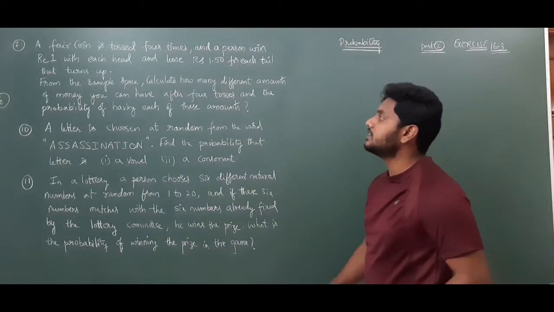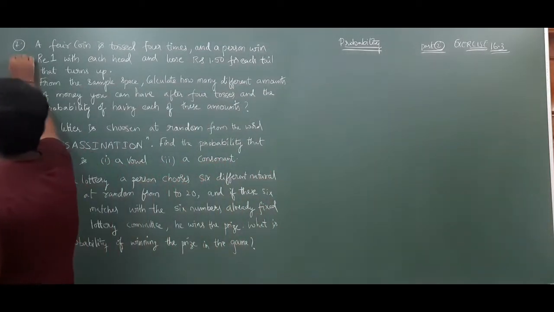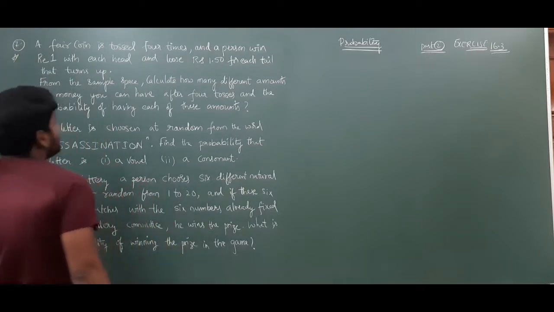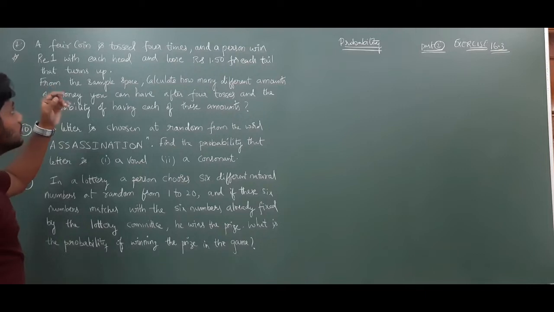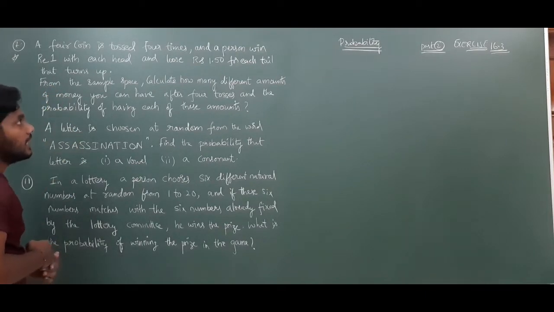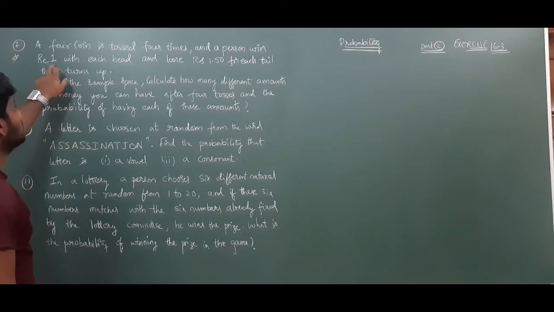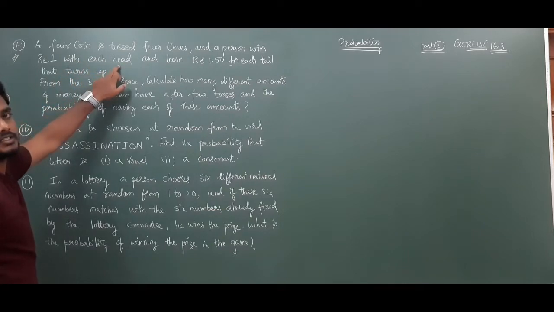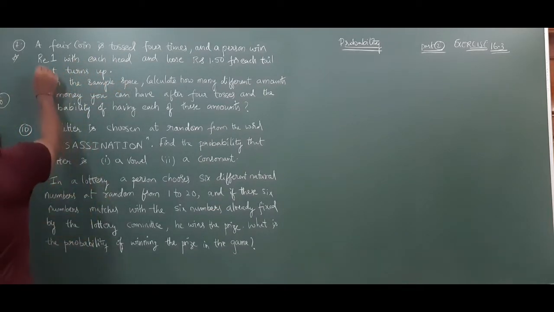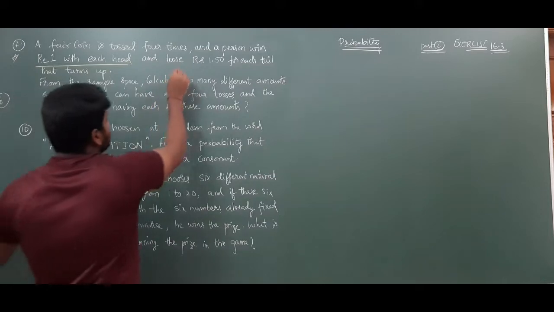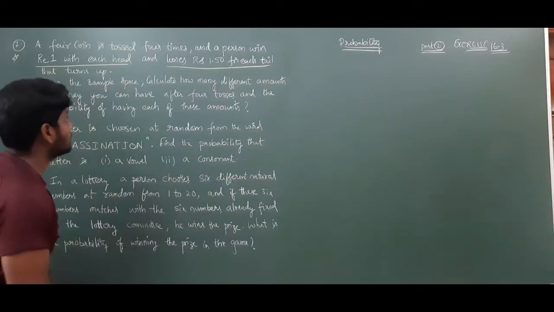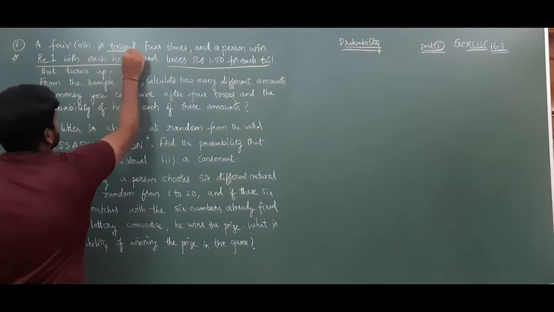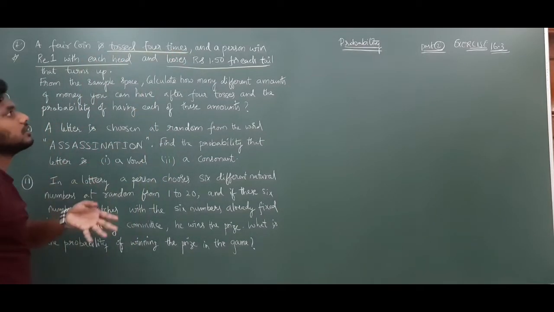See, question number 7 is an important one. A fair coin is tossed 4 times. A person wins 1 rupee with each head and loses 1.50 with each tail. So remember this. A fair coin is tossed 4 times.